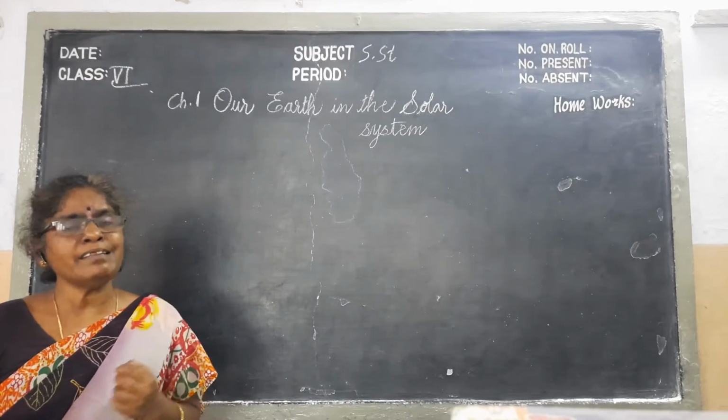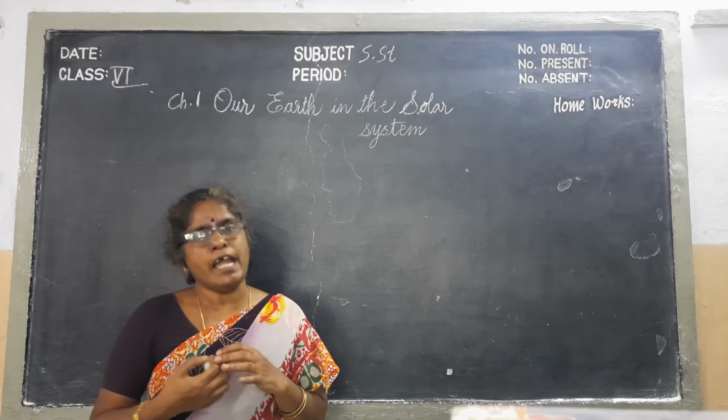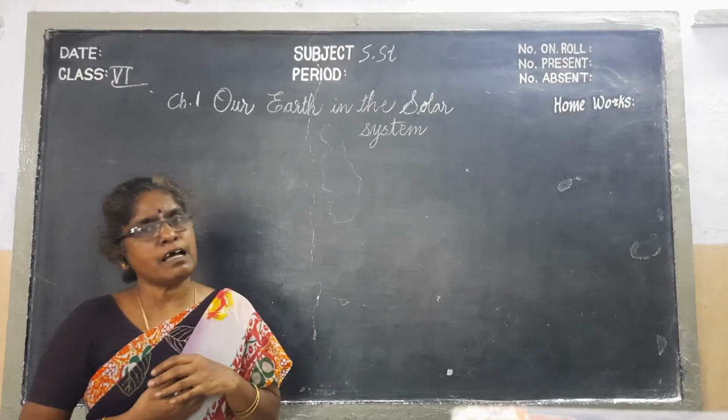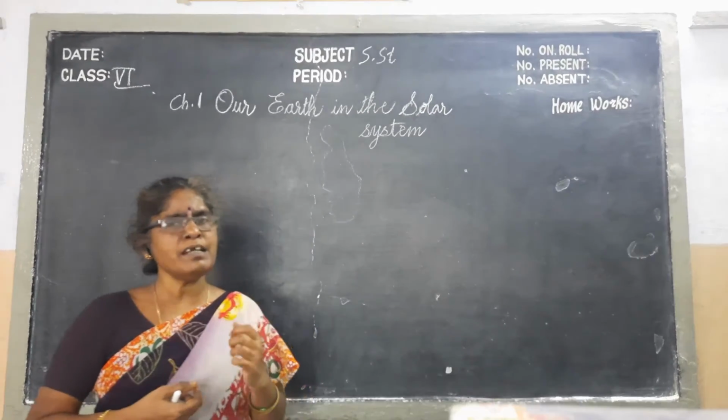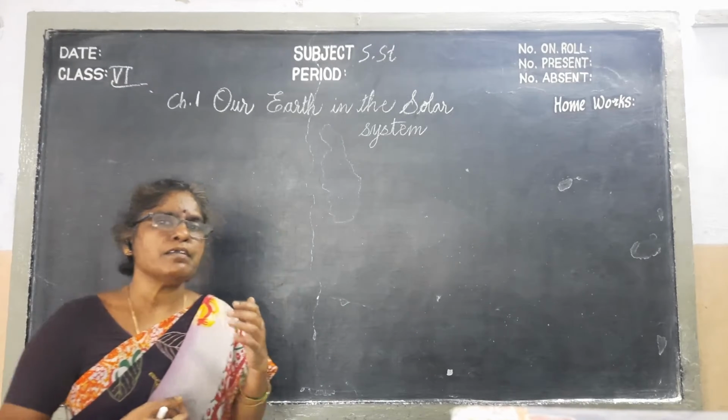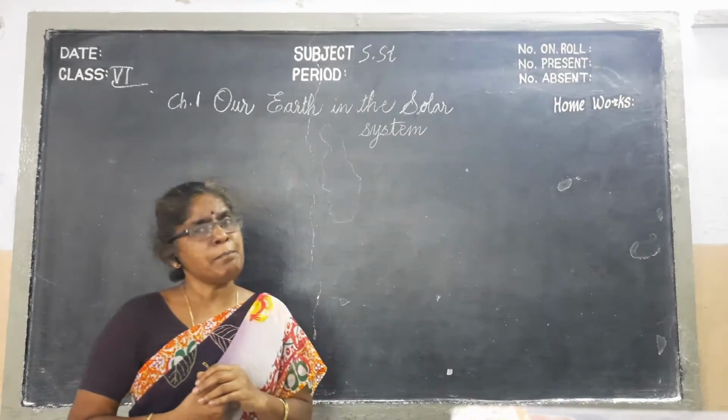In the solar system, we have 8 planets. How many planets are there? 8 planets. They are in order of distance from the sun. We will see the order of the planets.